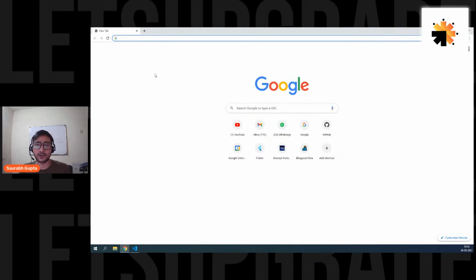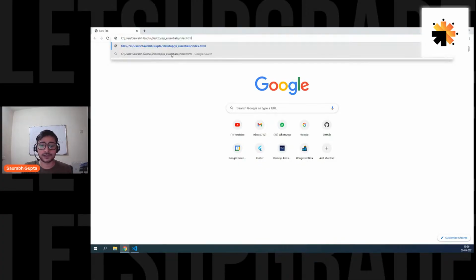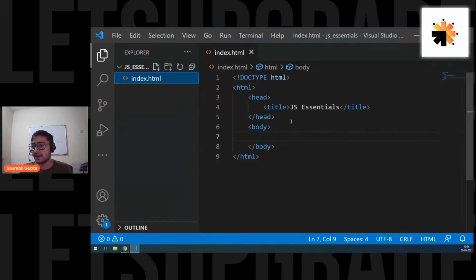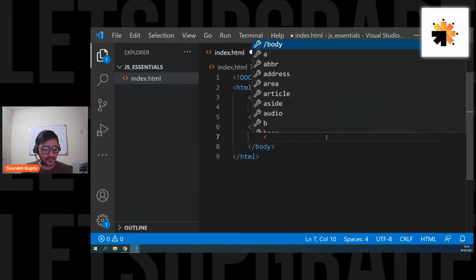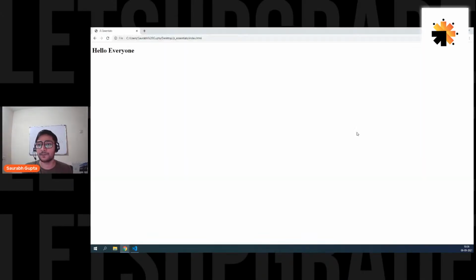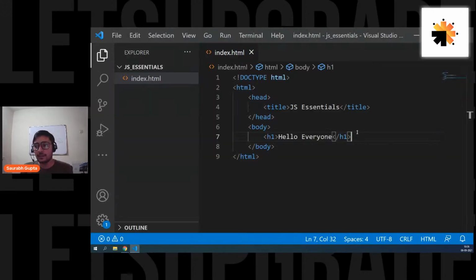Either you can go for Chrome, which is suggested, or you can also go for Mozilla. Let's go ahead and run it. And here you go, you have a simple, clean, plain area. Let me create an element here. Let me simply create an h1 element. So let's say h1 hello everyone. Simple, easy. Perfect, now we have it.